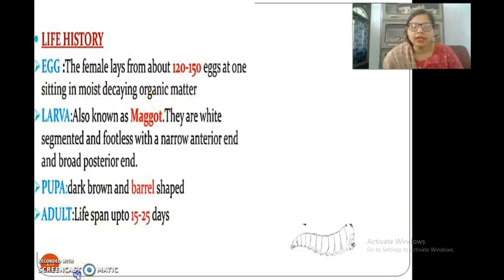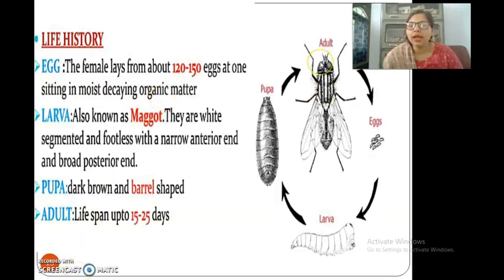In the life cycle, they have 4 stages like the previous one. The adult gives birth to eggs, then they convert to larva, then they convert to pupa, and the pupa becomes the adult. Larva is also known as the maggot. They are white. Adult lifespan is 15 to 25 days.